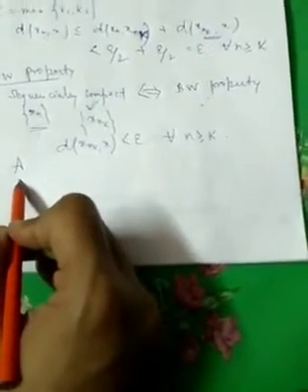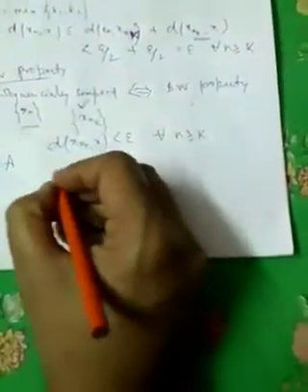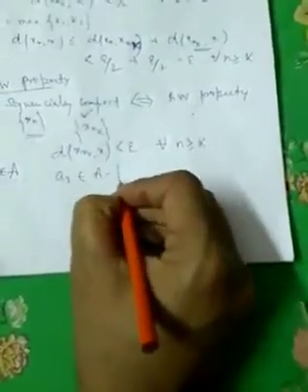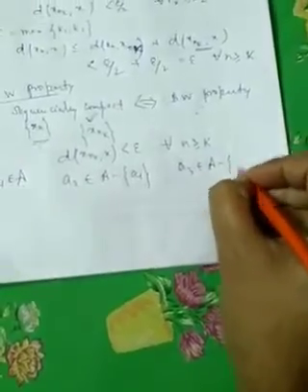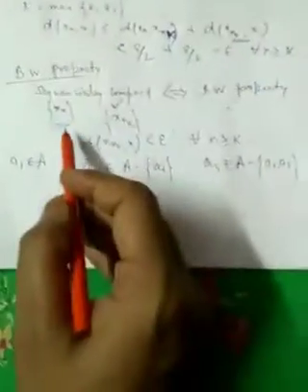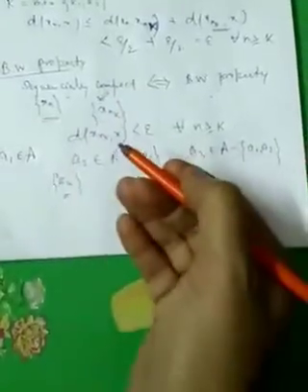Now let A be an infinite set. From the infinite set, we choose an element, say a1. As it is still infinite, we consider another point a2. Still it is infinite, so we choose another point a3. In that fashion, we can construct a sequence (an) from A. From A means from X also. So we get a sequence (xn). As it is sequentially compact, it must have a convergent subsequence.